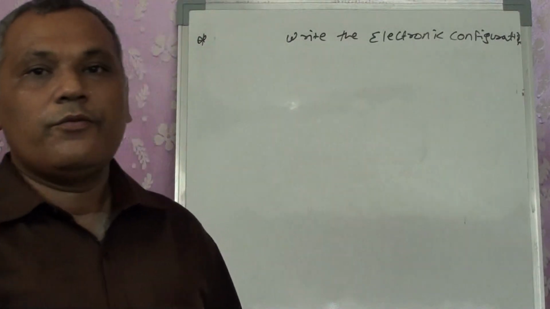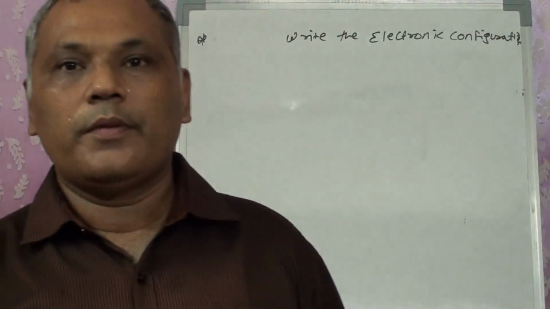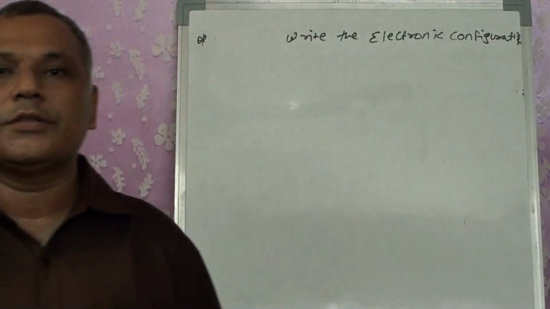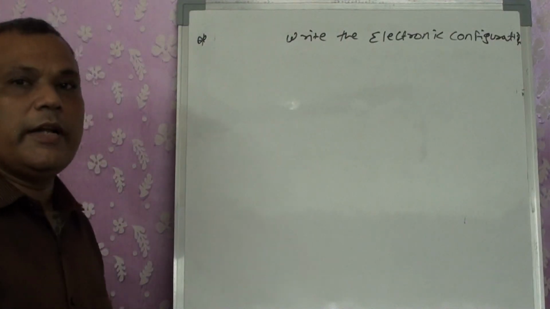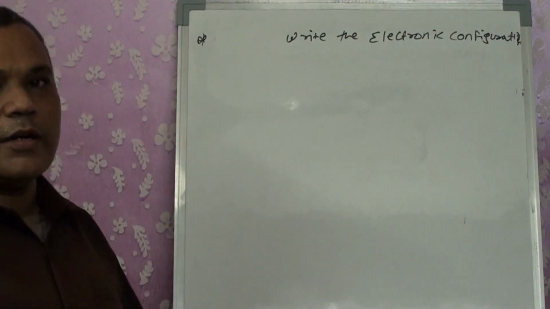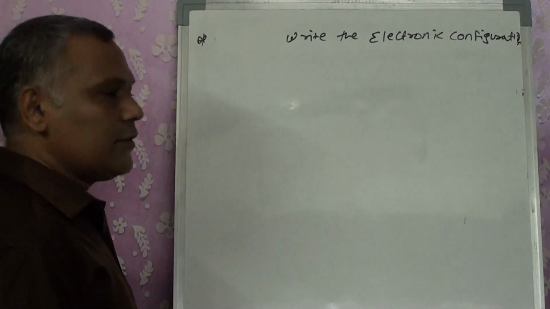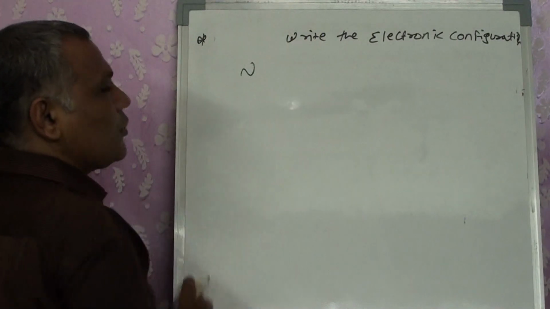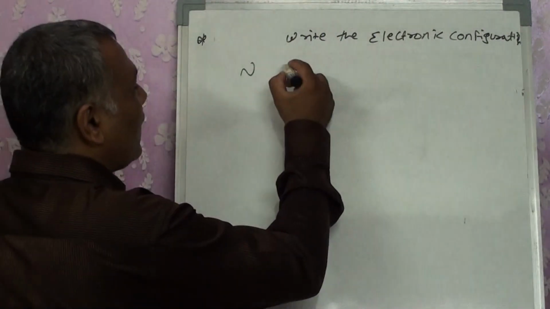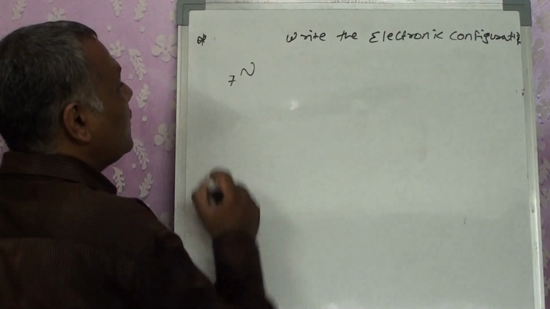At present today, we will teach you a few electronic configurations. For 5 or 6 elements we will write the electronic configuration. Later on, you can write it for all the 118 elements. Let's take first of all nitrogen. We have atomic number 7.